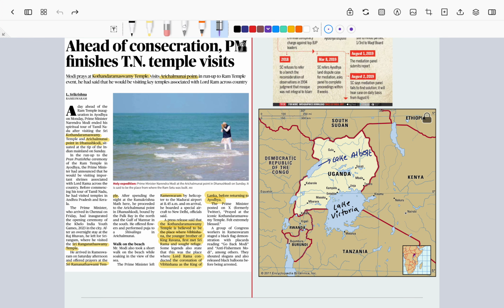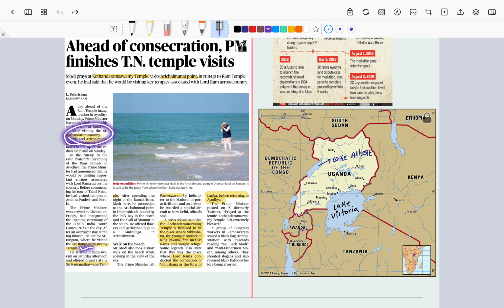in Tamil Nadu. Some of the temples include the Kodanda Ramaswamy temple, and he also visited one point in Dhanushkodi, that is Arichal Munai point. Some of the temples are mentioned here. I want you to look into which kings constructed them and what is the significance of the particular temple, etc. Now, the first temple, as I said before, is the Kodanda Ramaswamy temple.